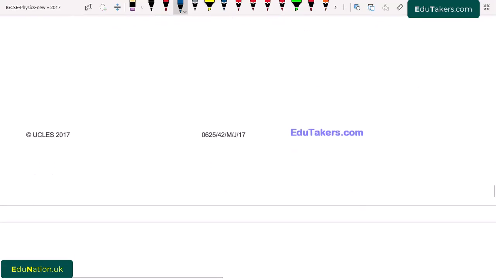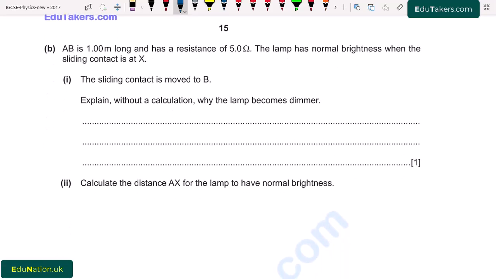Going towards the next part, part B. AB is 1.00 meter long and has a resistance of 5.0 ohms. The lamp has normal brightness when the sliding contact is at X. So part 1. The sliding contact moved to point B. Explain without a calculation why the lamp became dimmer.